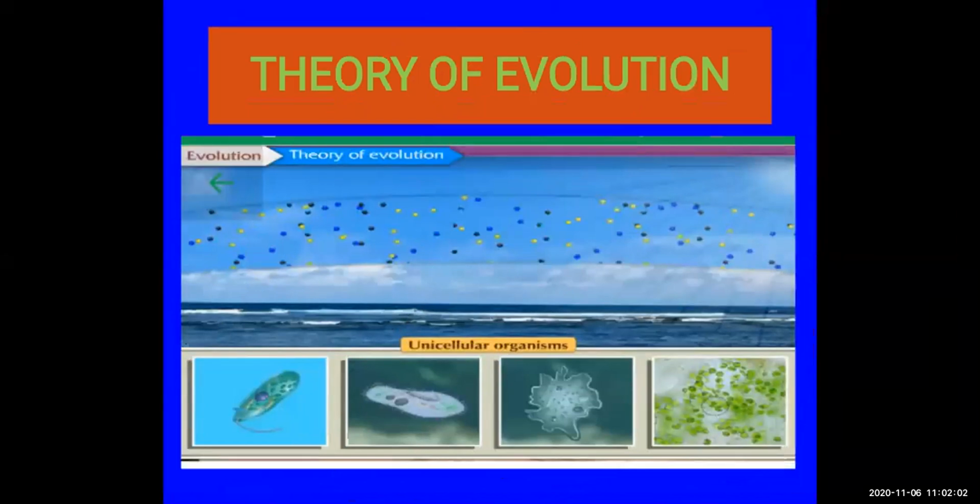Next, in the theory of evolution, as we discussed before, first simple organisms were formed, like unicellular organisms: paramecium, chlorella plant or amoeba. These simple species were first formed in the ocean, then gradually it went to the complex ones.